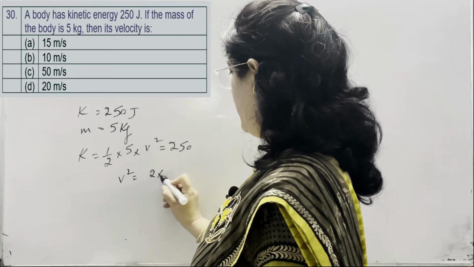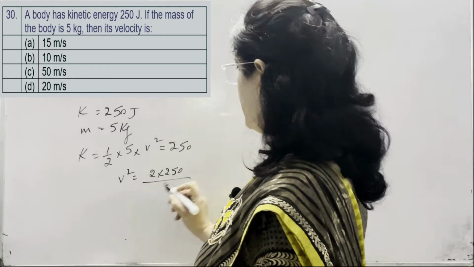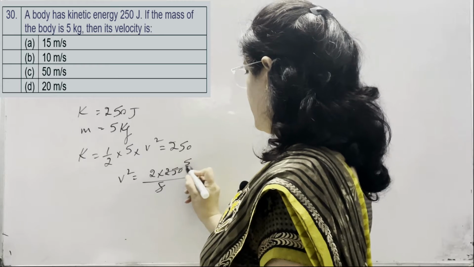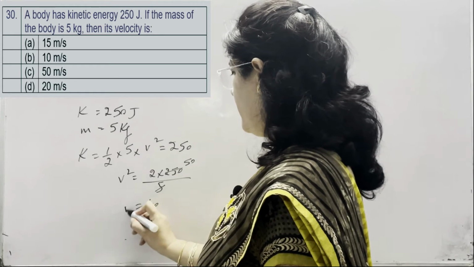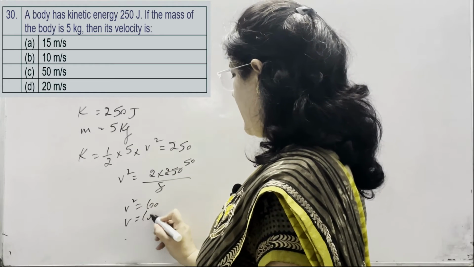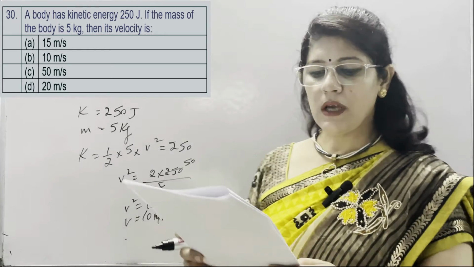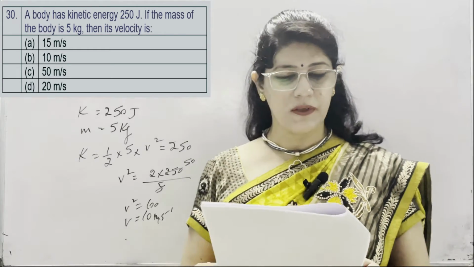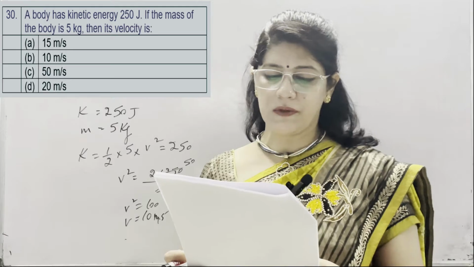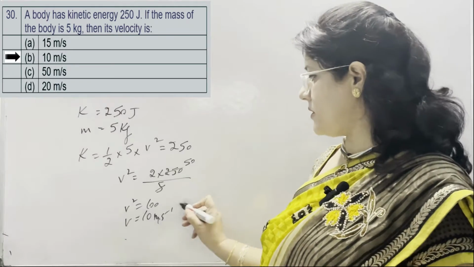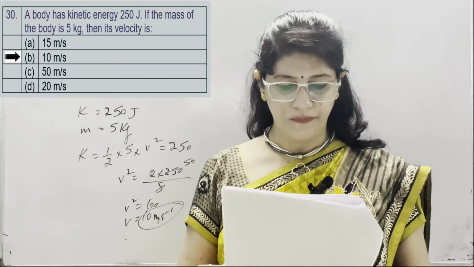V square is equal to 2 into 250 divided by 5, which is 100. V square is 100, it means the value of V is 10 meter per second. Options are 15 meter per second, 10 meter per second, 50 meter per second and 20 meter per second. Correct option is B, which is 10 meter per second.